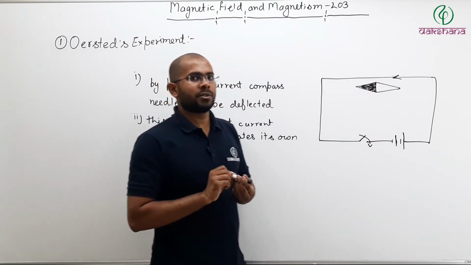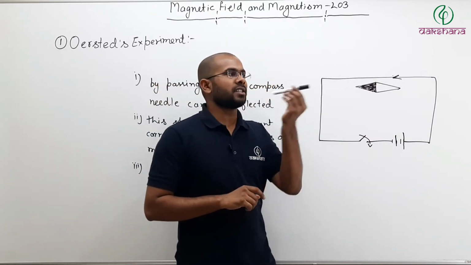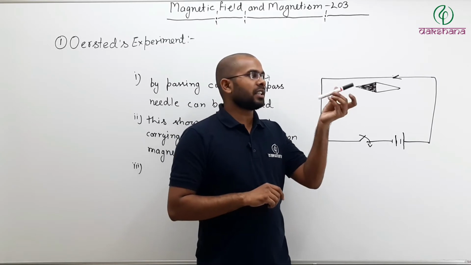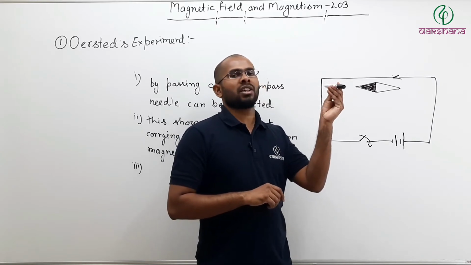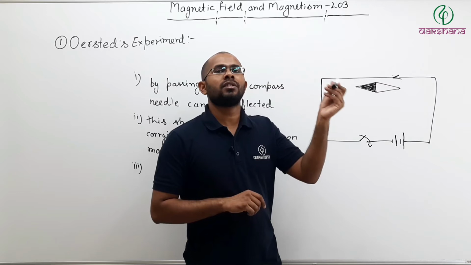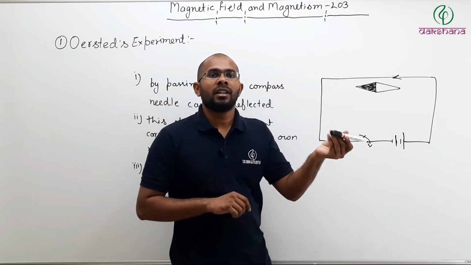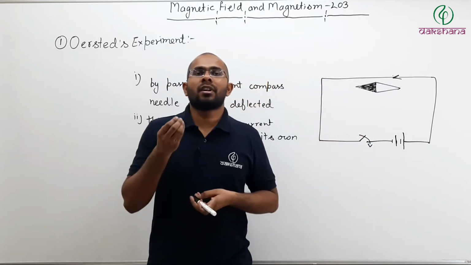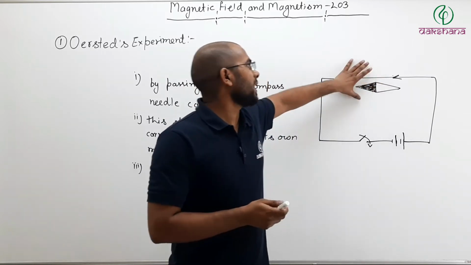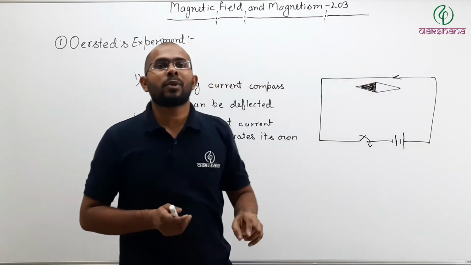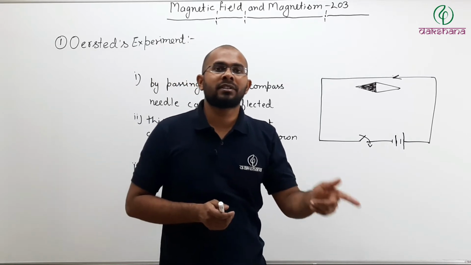It is observed that if I reverse the direction of current, then the direction of deflection is also reversed, meaning the direction of magnetic field produced by this wire depends upon the direction of flow of current.